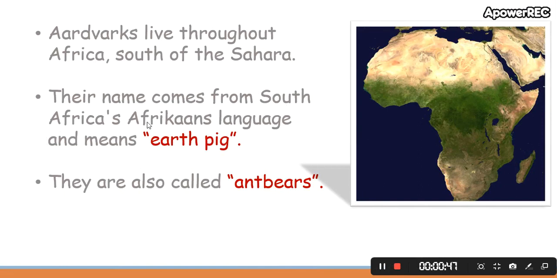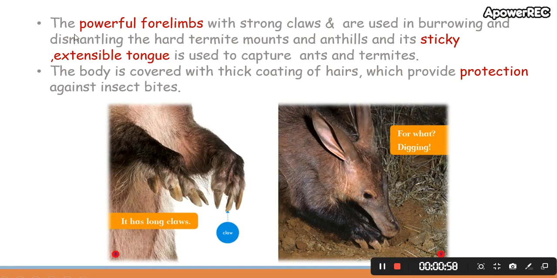Their name comes from South Africa's Afrikaans language and means earth pig, and they are also called ant bears. The powerful forelimbs with strong claws are used in burrowing and dismantling hard termite mounds and anthills, and its sticky extensible tongue is used to capture ants and termites. The body is covered with a thick coating of hairs which provide protection against insect bites.